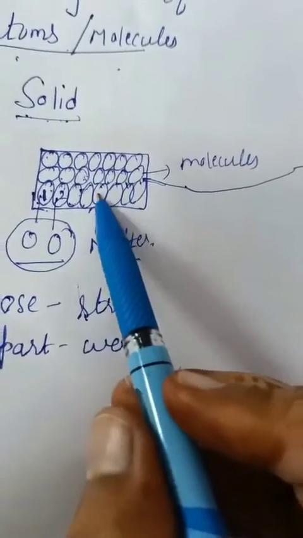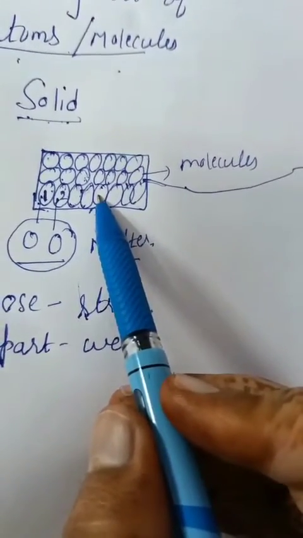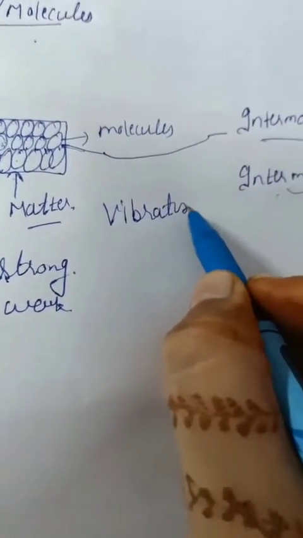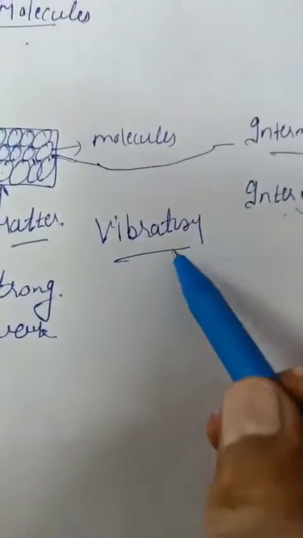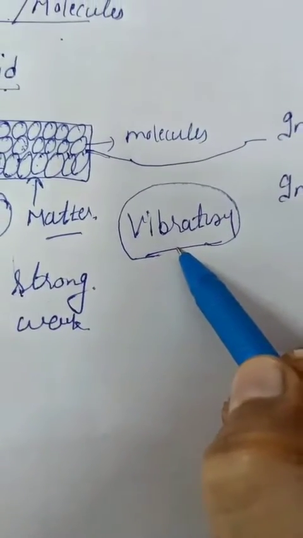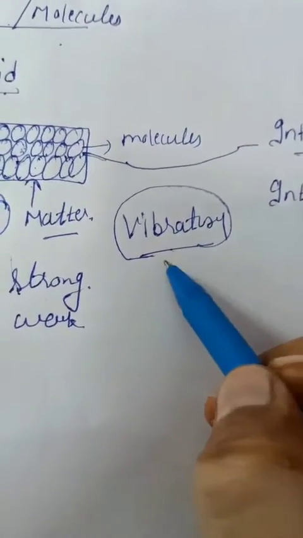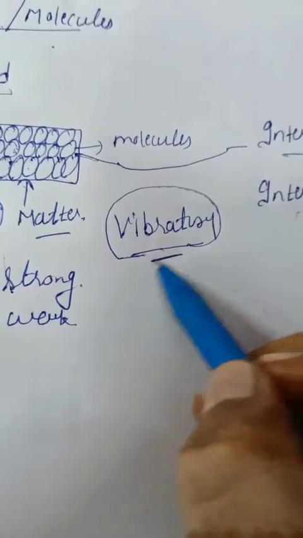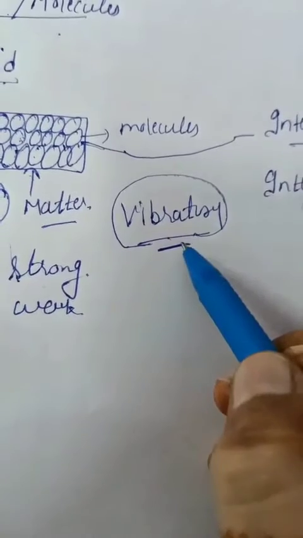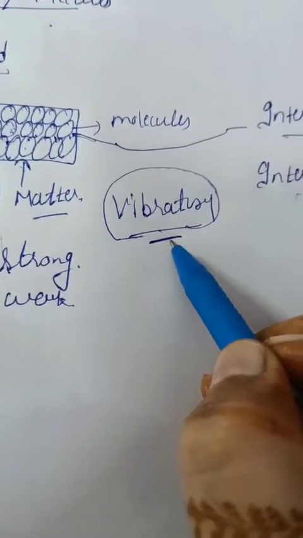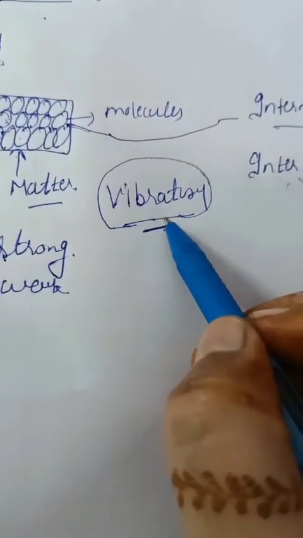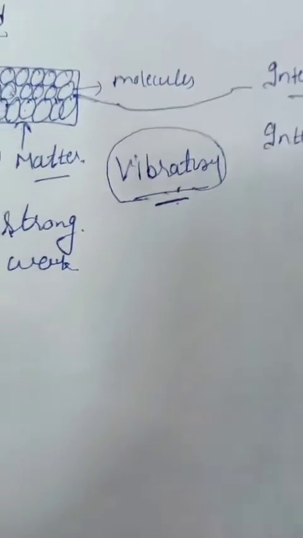There is a motion in these molecules and that motion is called vibratory motion. What is vibratory motion? This is the type of motion in which molecules move to and fro. They will not change their position, they will remain in their position, only they will move to and fro, and this motion is called vibratory motion.